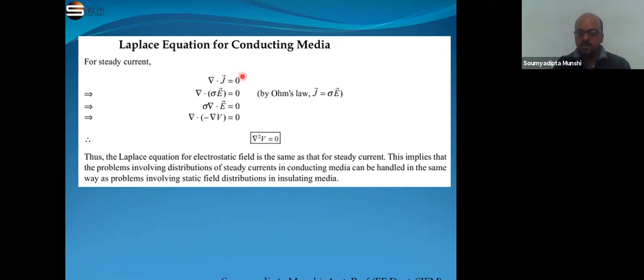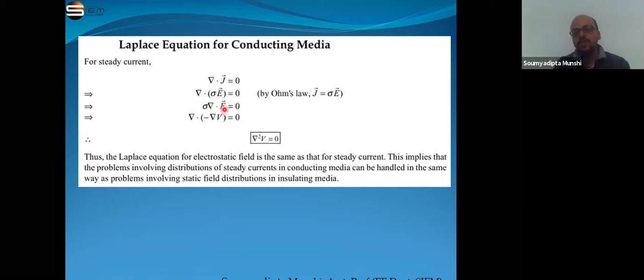That means nabla dot J is equal to 0. If we use Ohm's law and put J equal to sigma E, we get divergence of sigma E equal to 0, and we know we can write E equal to minus nabla V.